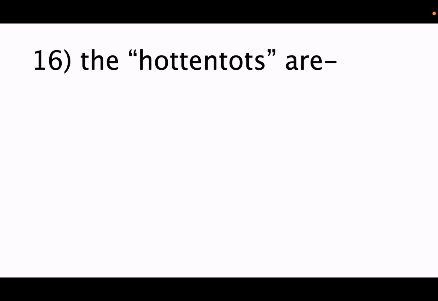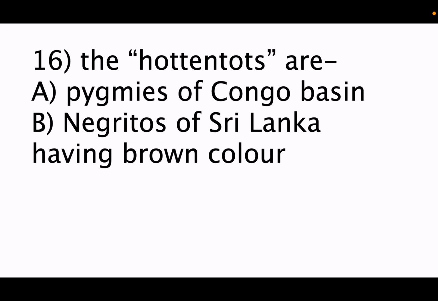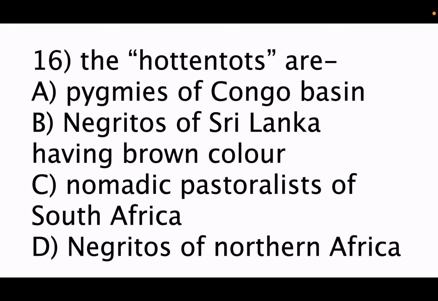16th question. The Hottentots are option A, Pygmies of Congo Basin, B, Negritos of Sri Lanka having brown color, option C, nomadic pastoralist of South Africa, and option D, Negritos of Northern Africa. So here the correct answer is option C, nomadic pastoralist of South Africa.